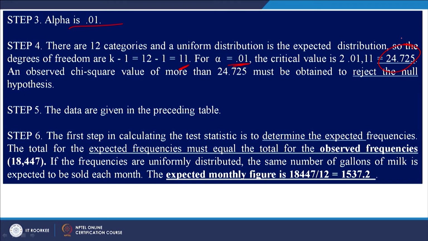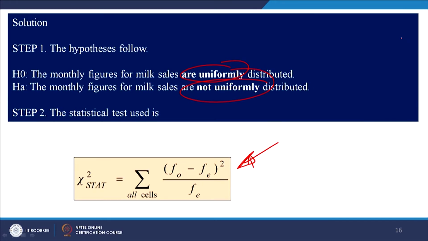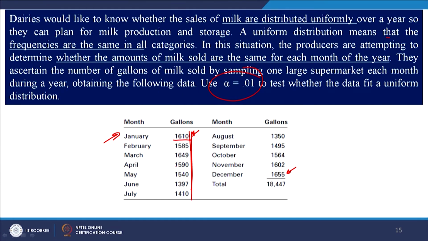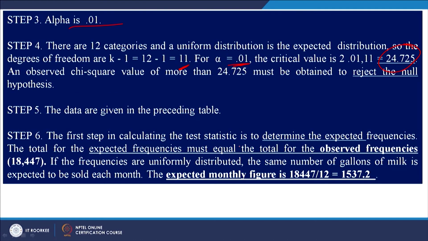So, let us look at the observed frequencies and expected frequencies. In the question itself we have been given these observed frequencies, and the expected frequencies would be calculated by totaling the demands of all the 12 months divided by 12, as 12 months are there.